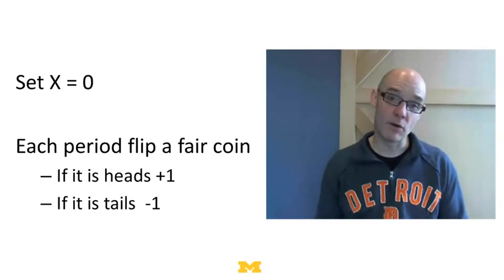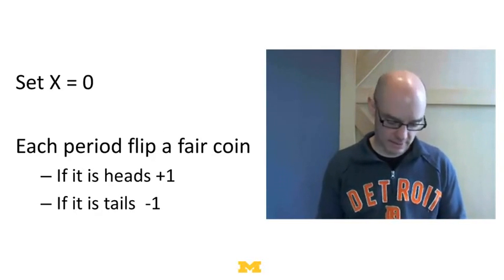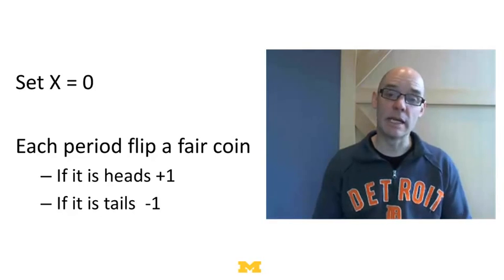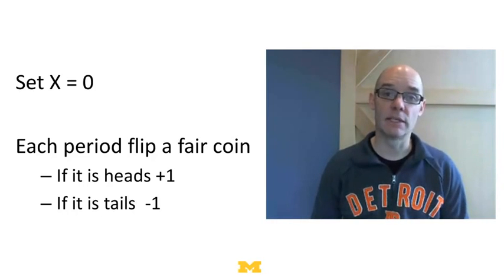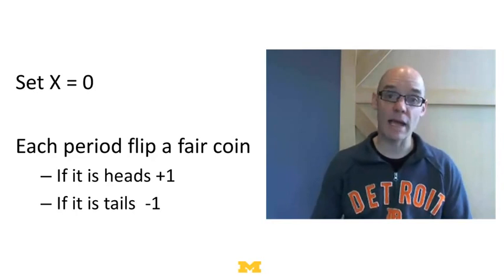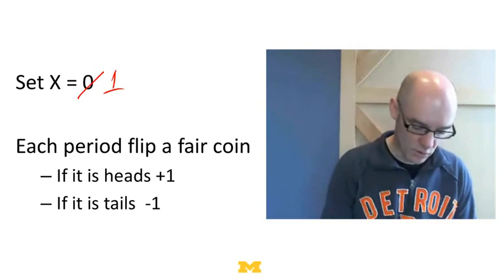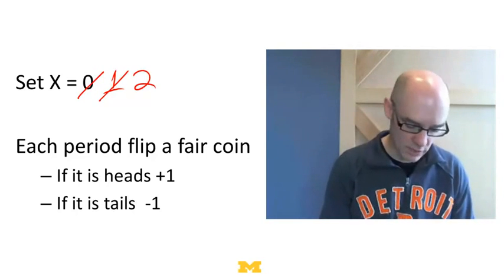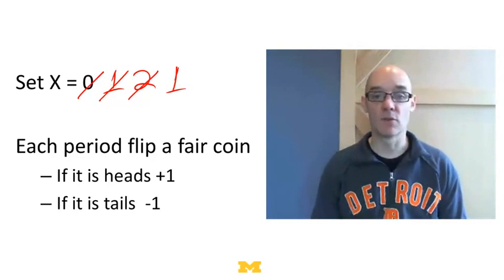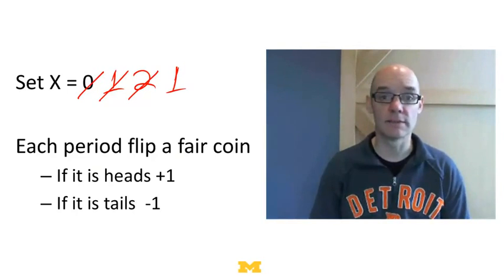And then I'm going to have a fair coin, and if I flip it, if it comes up heads half the time, then I win $1. And if it comes up tails, then I lose $1. And then what I'm going to do is I'm just going to keep track of how much money I've won. So if it turns out I win the first time, this goes to 1. If I win again, it goes to 2. Then if I lose, it falls back down to 1. That's all there is to the process.